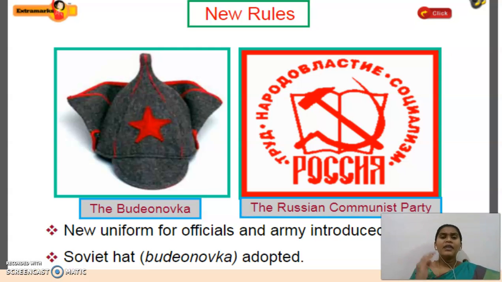Okay, and next they started to introduce some new rules. So what are those new rules? A new uniform for officials and the army was introduced.